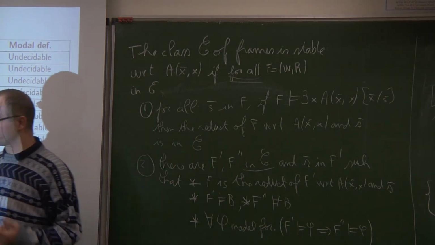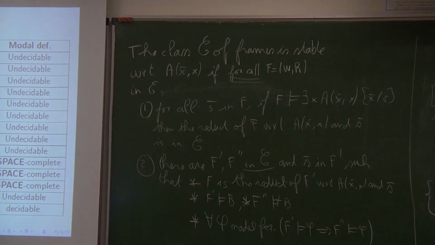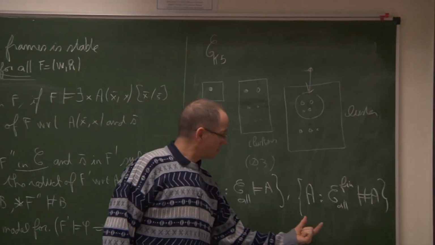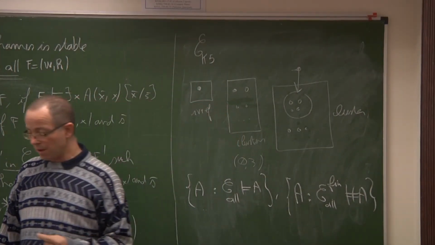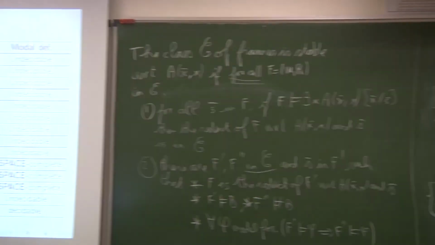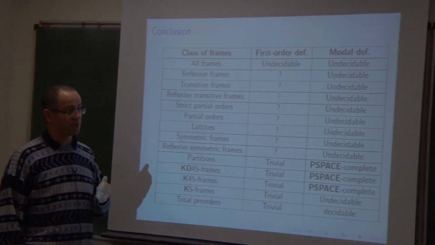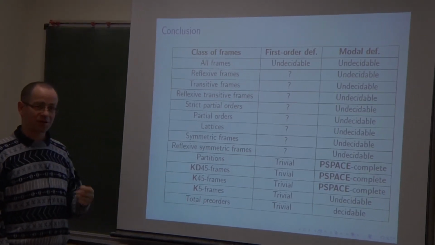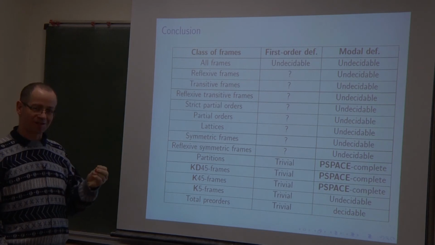So the class of all finite frames is stable, and by the co-RE hardness of validity in the class of all frames, it shows that modal definability with respect to the class of all finite frames is co-RE-hard.